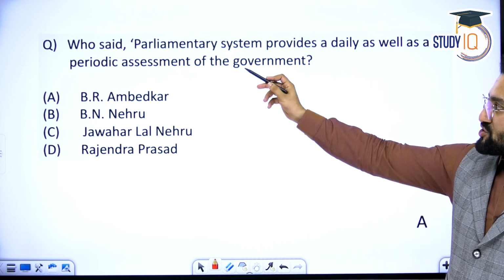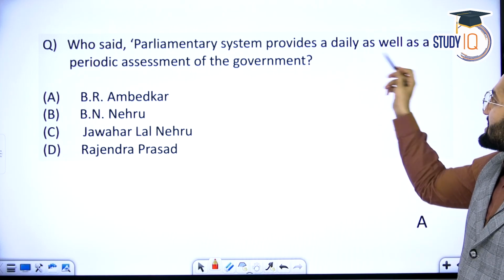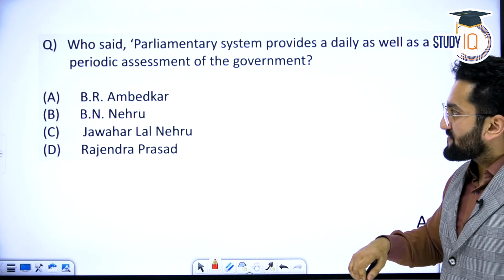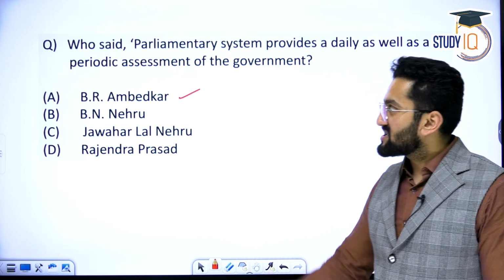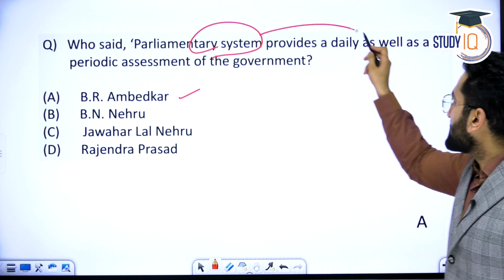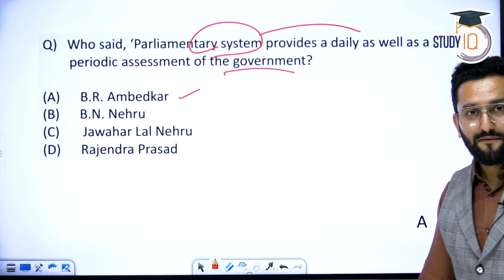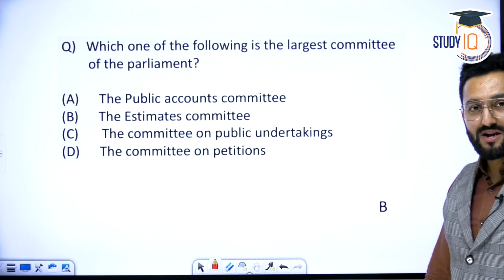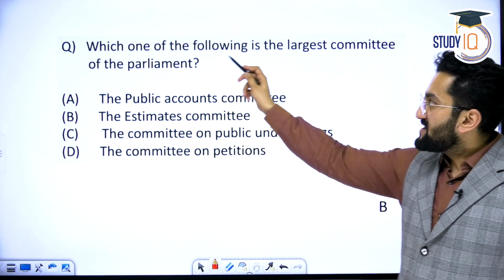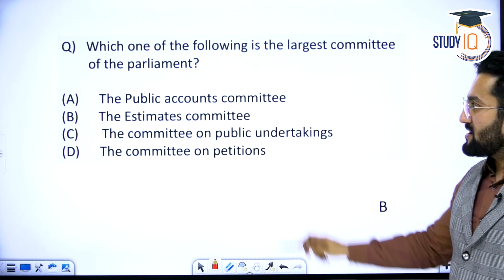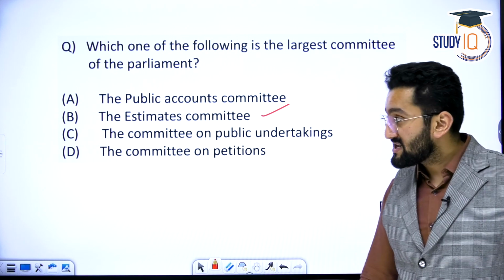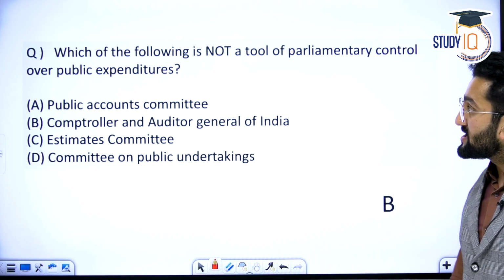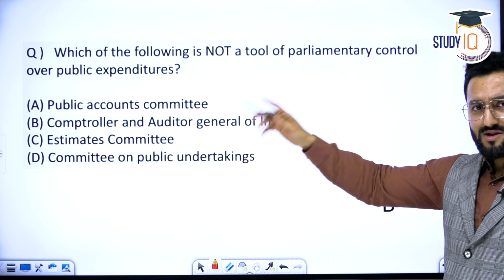Now, the question: who said the parliamentary system provides a daily as well as periodic assessment of the government? Dr. B.R. Ambedkar. So it's like the parliamentary system keeping a check over the government. Sometimes statement kind of questions are also asked. Which one of the following is the largest committee of Indian Parliament? This is a factual question: Estimates Committee. In the next lecture, we are going to discuss parliamentary committees also. Don't worry. There are 30 members there, we're going to discuss.